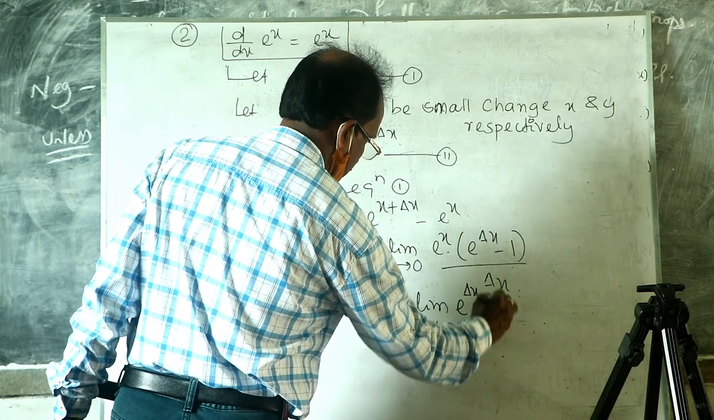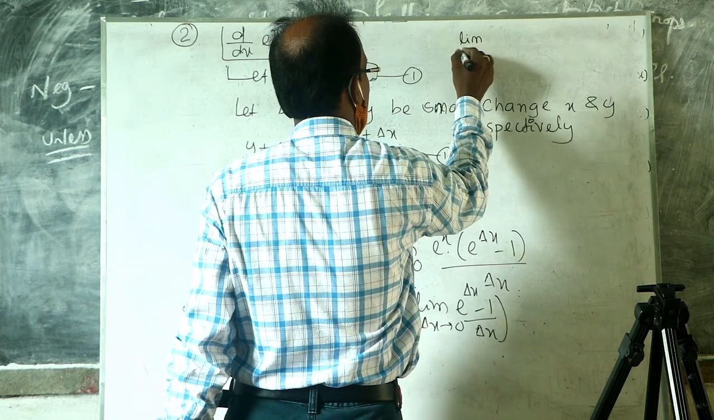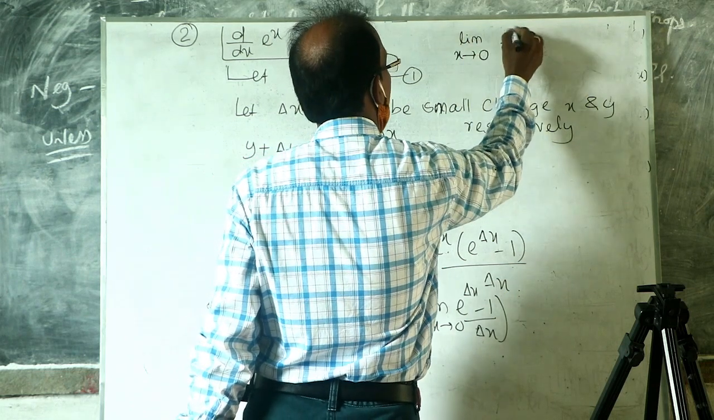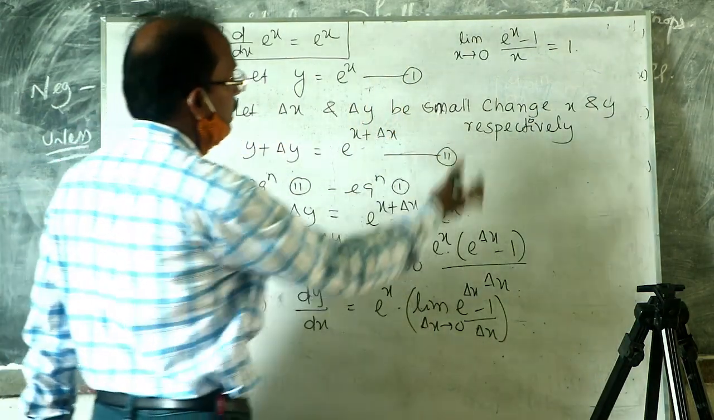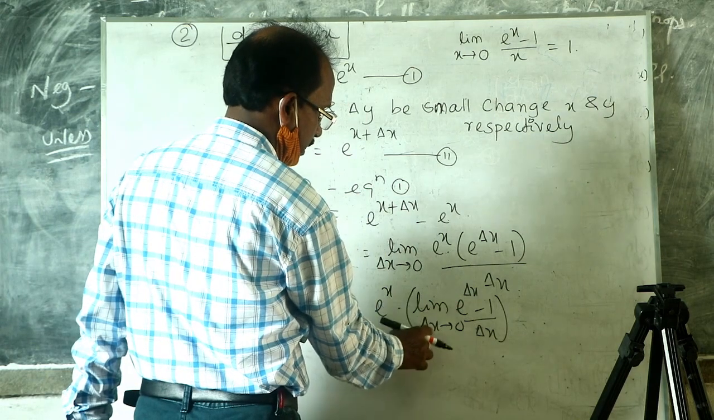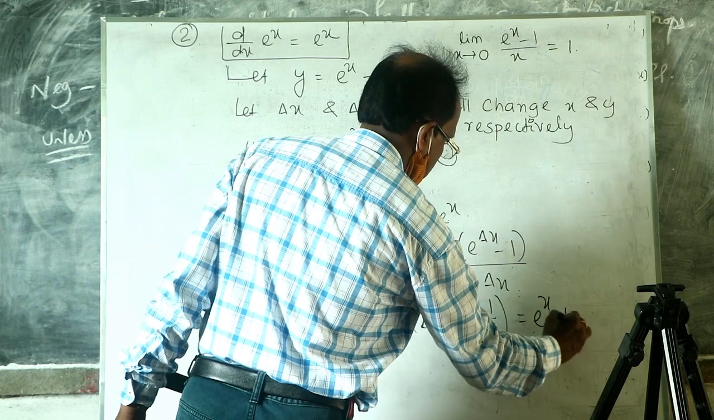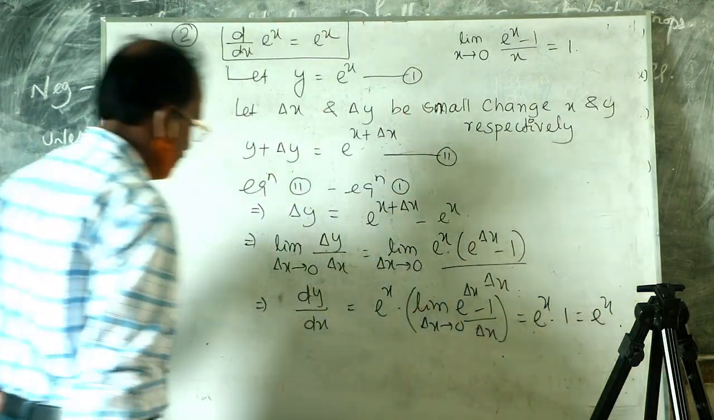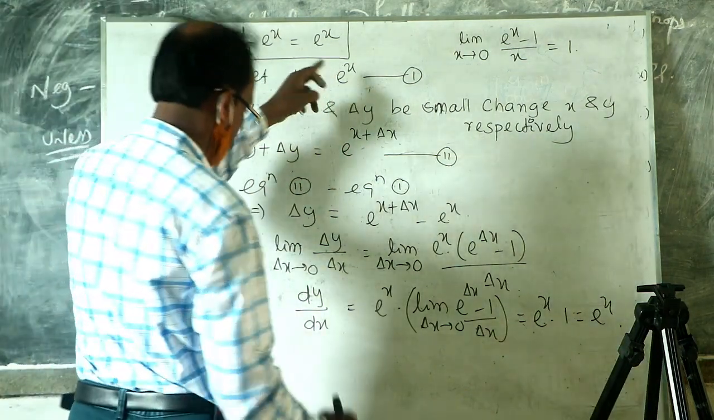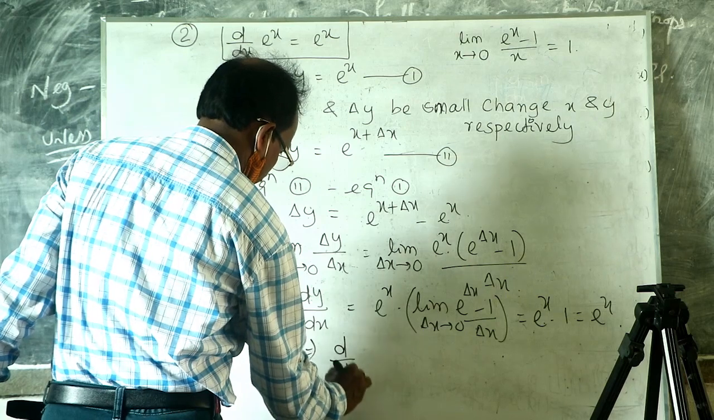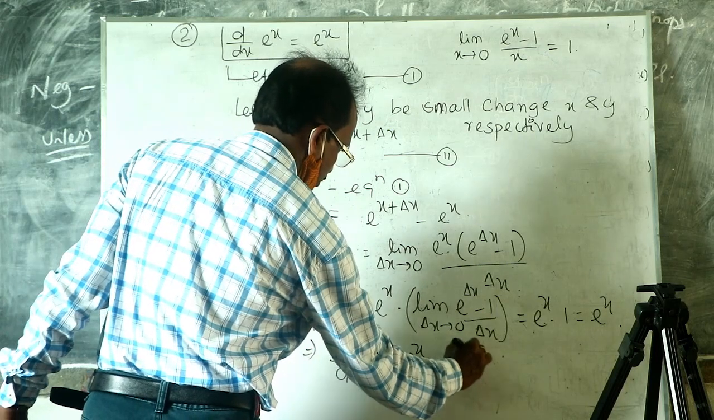There is a formula in limits we have read in first year: limit x tends to 0, (e to the power x minus 1) by x, whose value is equal to 1. Using this formula, limit delta x tends to 0, (e to the power delta x minus 1) by delta x is equal to 1. Therefore e to the power x into 1 is equal to e to the power x. Since dy by dx is equal to e to the power x and we have taken y as e to the power x, the derivative of e to the power x is equal to e to the power x. Hence the formula is proved.